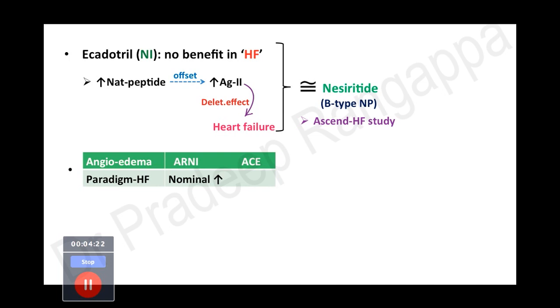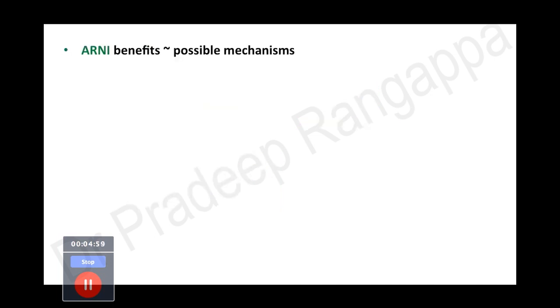There was this study called the PARADIGM heart failure study where they compared the occurrence of angioedema between the ARNI and ACE inhibitor, and they found that there was only a nominal increase in angioedema with ARNI. And PIONEER heart failure is another landmark study where they compared the occurrence of angioedema between ARNI, angiotensin receptor neprilysin inhibitor, and ACE inhibitor. It was 0.2% in ARNI and 1.4% in ACE inhibitor, which means to say the occurrence of angioedema was significantly less with ARNI. So that was an important aspect.